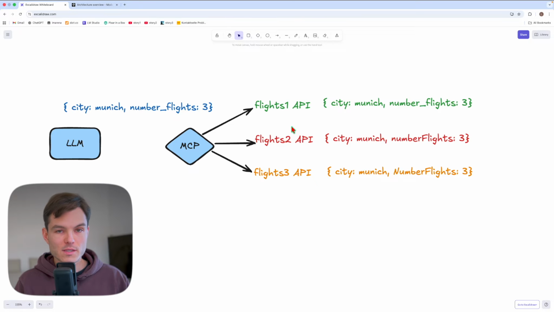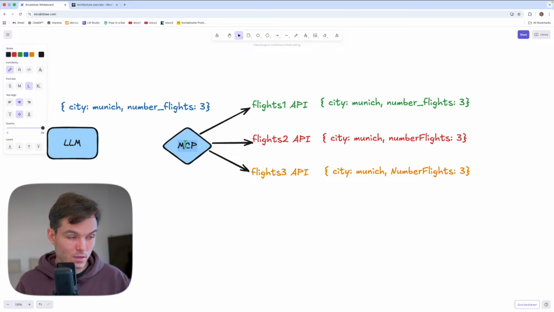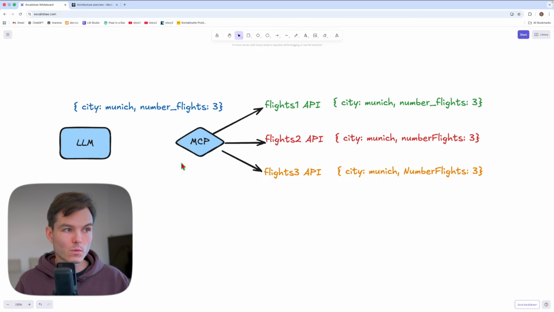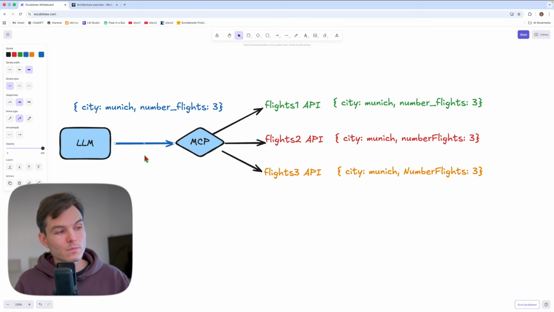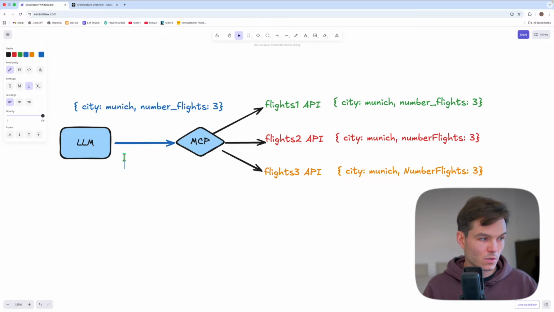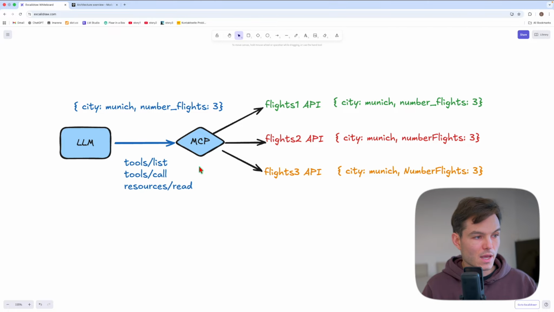But this standardization could be done by any server. It doesn't have to be MCP server. It could be a REST API as well. It doesn't matter. What matters though, and what actually makes an MCP server actually an MCP server, is that this server adheres to the protocol that MCP specifies, which means tools list, tools call, and resources read. As long as this server provides all those capabilities, then this is an MCP server.